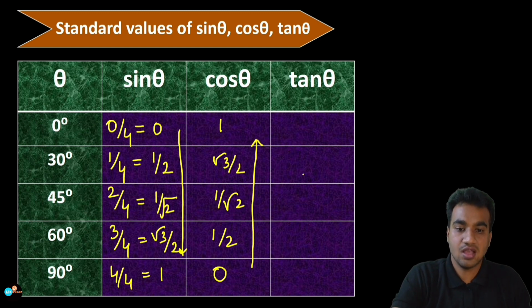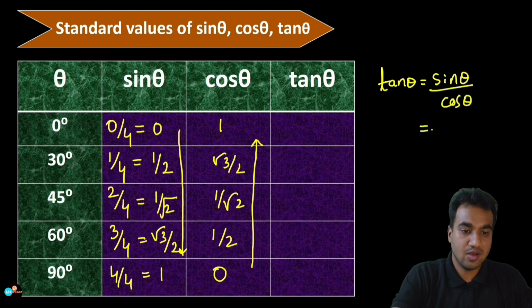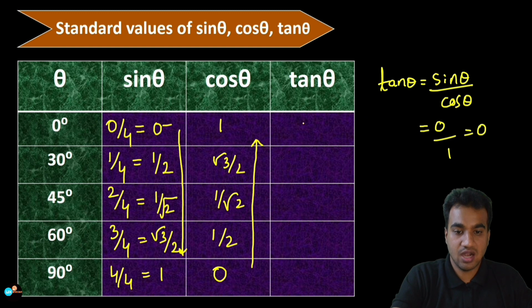And to fill the last column for the tan theta, you should know one formula. So tan theta is equal to sine theta divided by cos theta. Okay, let me give you one example. Remaining we can just fill just like that. So sine 0 is 0 itself, so 0, and cos theta value is 1. So 0 by 1 is nothing but 0, so that we have to fill here.